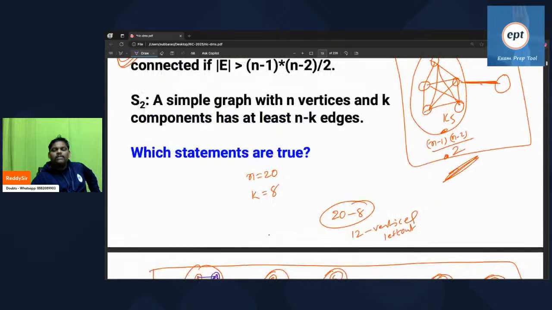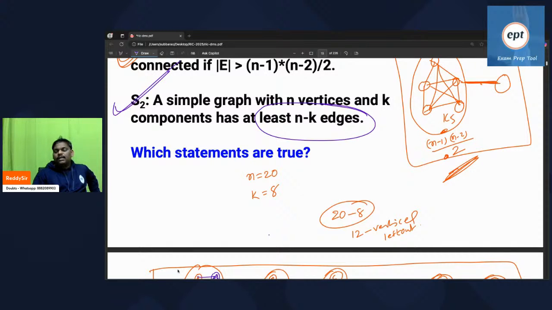Remember, it's a very nice statement. A simple graph with n vertices and k components has at least n minus k edges. At least, because 20 minus 8 is 12 vertices left out. Every left out vertex, if you add, you will get minimum one edge. Sometimes two edges will come, sometimes three edges will come. At least n minus k edges. It is a true statement.